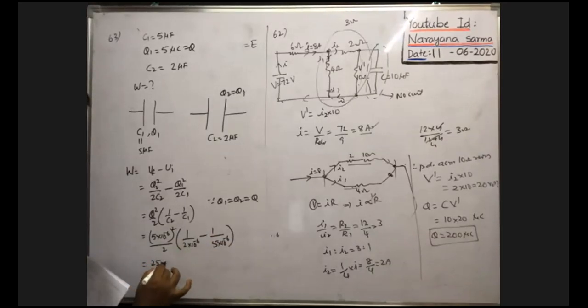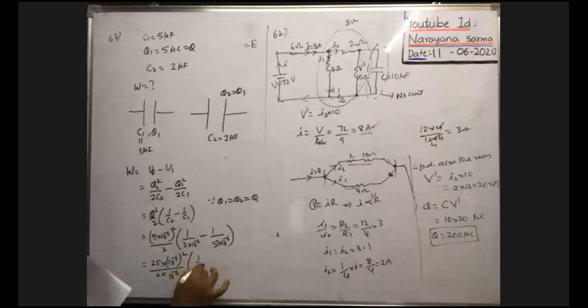So 25 into 10 to the power of minus 6 whole square by 2 into 1 by 2 minus 1 by 5. So the 10 to the power of minus 6 square cancels. This is equal to 25 by 2 into 10 to the power of minus 6 into, what is the LCM? When you take LCM, you will get 3 by 10, 5 minus 2 by 10.